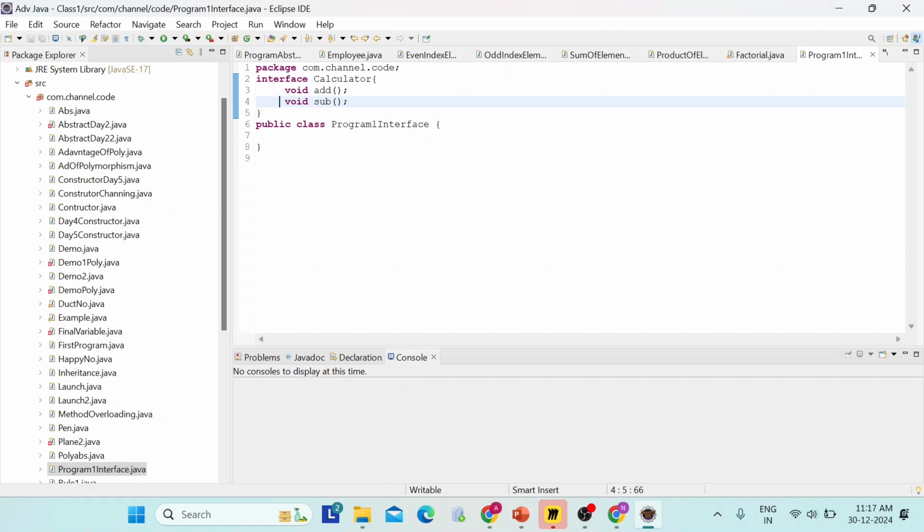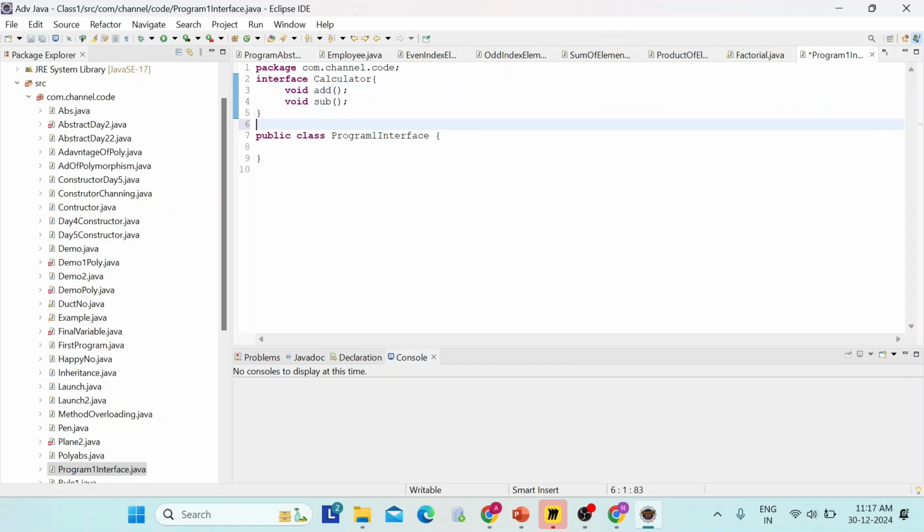If you write abstract here, we have to mark the method as abstract. But it is pure abstraction, meaning only abstract methods are present inside this, so we will directly write interface. While writing interface, it is by default public and abstract. So if we want only abstract methods, we directly write interface for the class, and then it is by default abstract. Okay, so we will write like this.